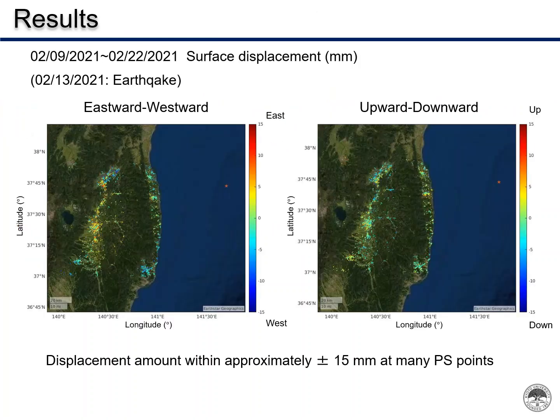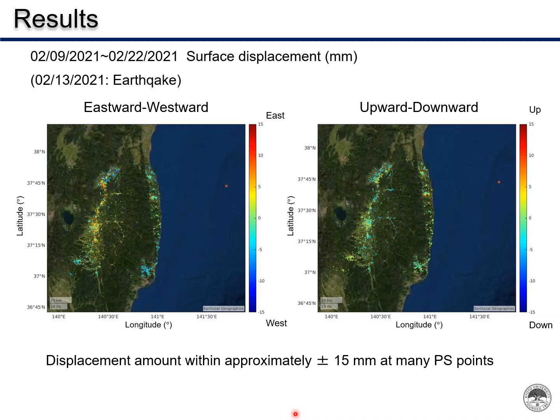Here are the analysis results. The PS points with high coherence are obtained on the plains, not in the mountains. This indicates that the PS InSAR analysis results are well done. Both figures show the surface displacement before and after the earthquake, from February 9th to February 22nd, 2021. The left figure shows the surface displacement in the east-west direction, and the right figure shows the surface displacement in the vertical direction. In both figures, the surface displacement is within plus or minus 15 millimeters.